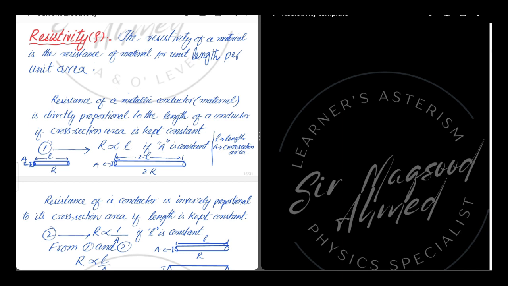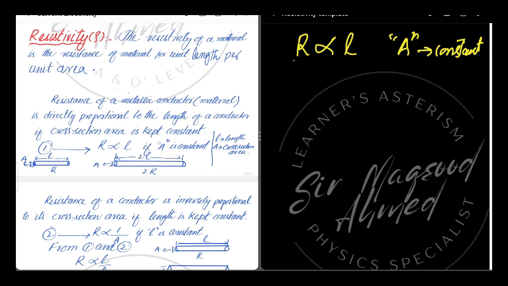Resistance of a conductor depends upon the number of collisions with the atoms of a conductor and with the other free electrons. We can write it as: the resistance of a conductor is directly proportional to the length of a conductor if the cross-section area of a conductor is kept constant.